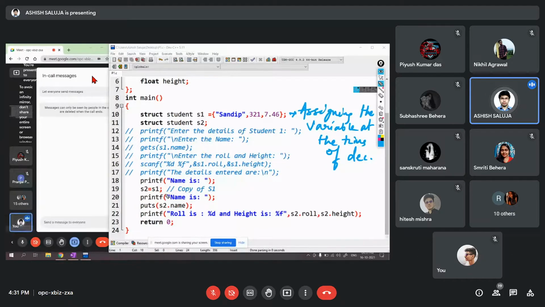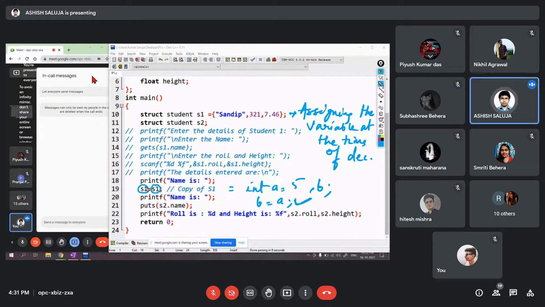So we can use the assignment operator to copy the data of one structure variable into another, like we normally do with the normal variables that we have, that is int a is equal to 5 and, comma, b. So b is equal to a, I can directly write. This is possible with normal variables. It is also possible with structures.